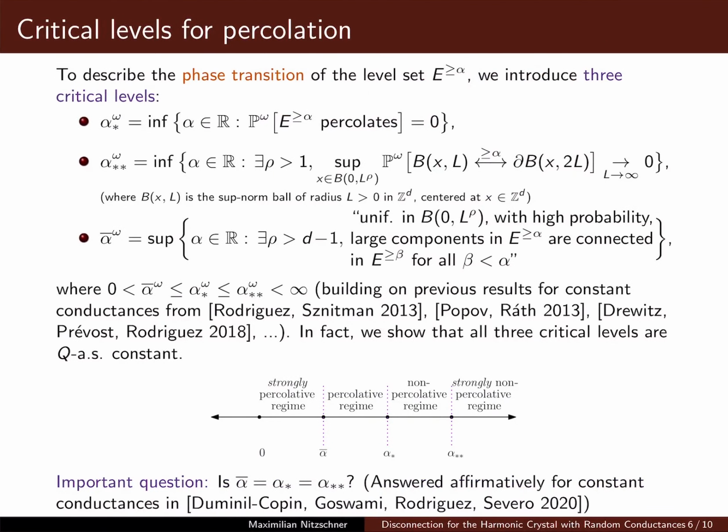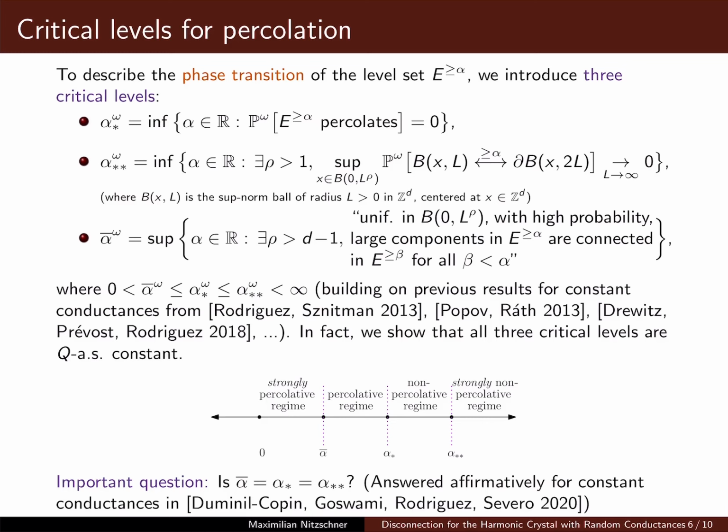Okay, so now with the model rigorously defined, let us turn to its level set percolation. In the case of constant conductances, this phase transition of the level set has been studied quite rigorously and in quite some detail in the last decade. And there are especially three critical levels that have been introduced. In our work, we also have three critical levels for the percolation phase transition, which are similar but slightly different in detail to the case of constant conductances.